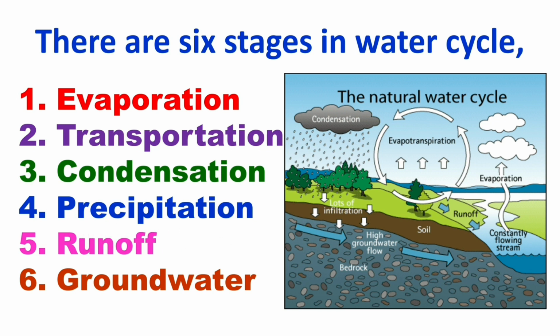The clouds will again turn into water in the form of rain or snow, that is known as precipitation. After that, runoff, that is water will fall on the earth and move from one place to another place, that is known as runoff. Then some water will percolate to the underground, that is known as groundwater.